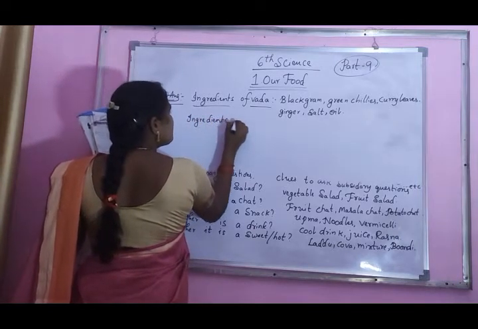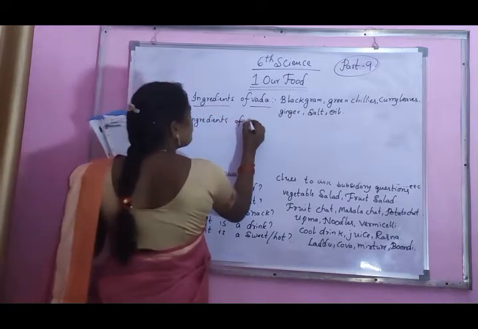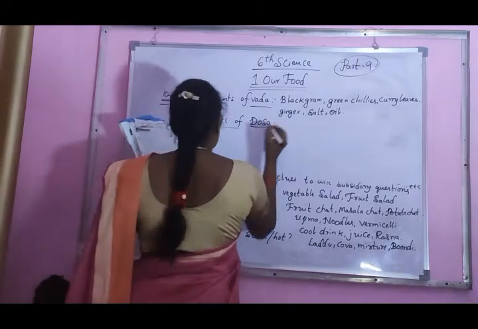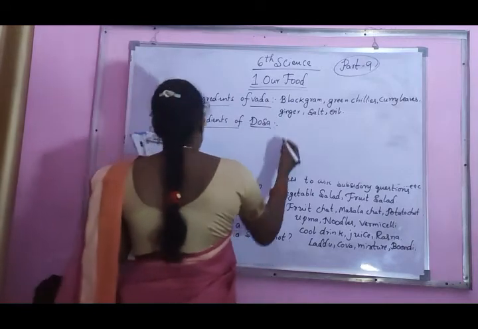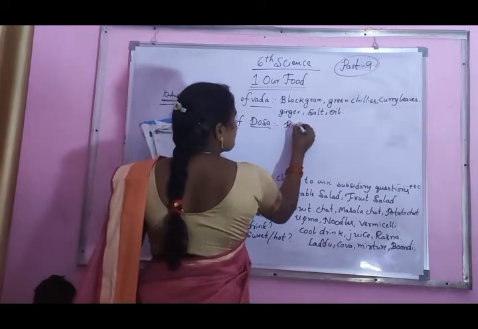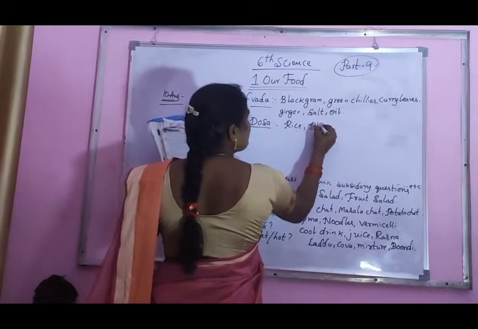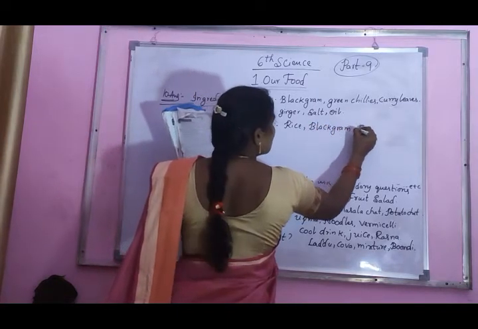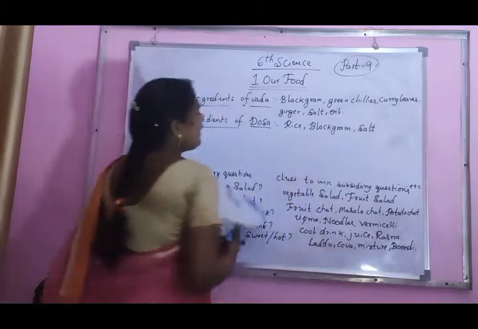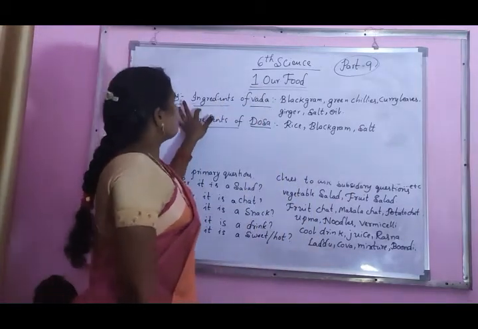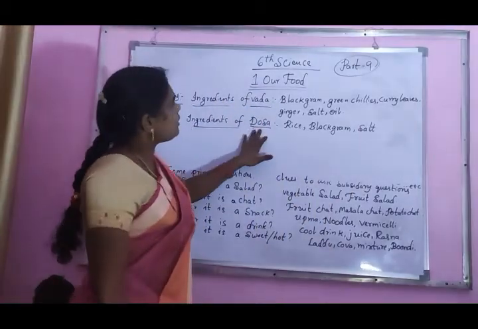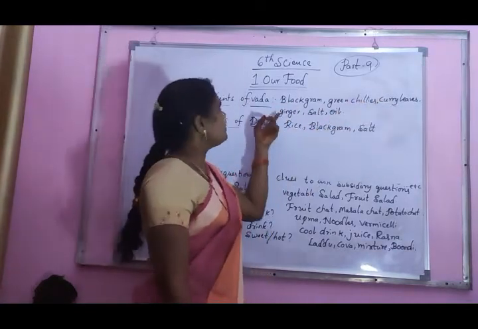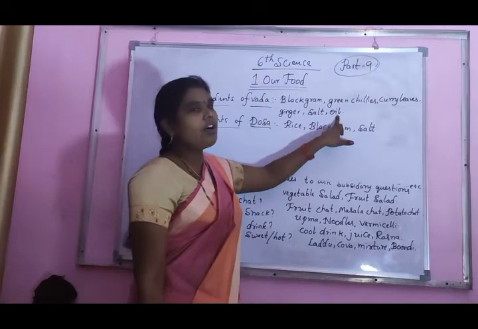Ingredients of dosa. Rice, black gram, salt. Now you observe the ingredients for vada and dosa. Here: black gram, green chillies, curry leaves, ginger, salt, oil.